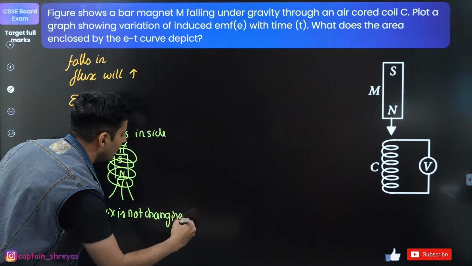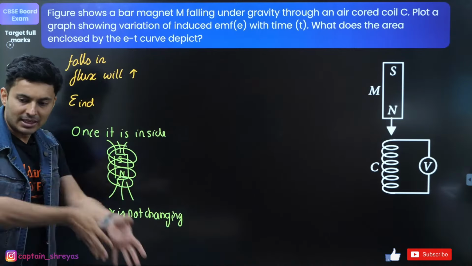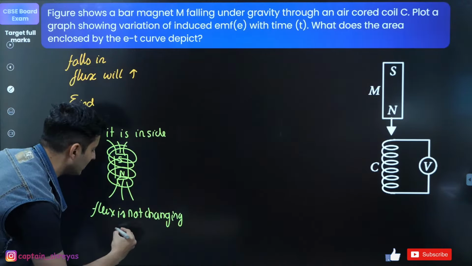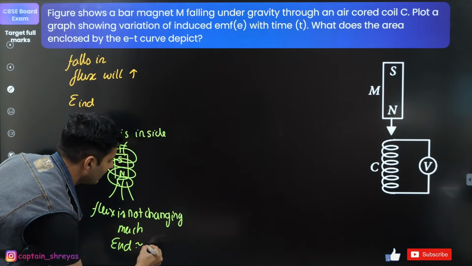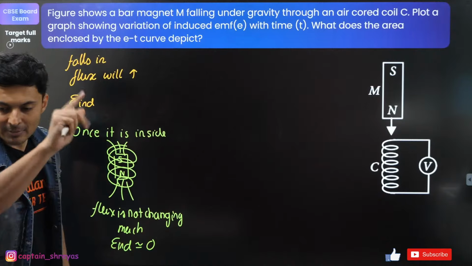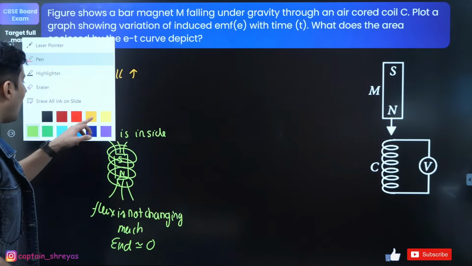Whatever was there is already there. Everything is going through the coil only. Nothing new is coming. Everything is already inside. Flux is not changing much. So the induced EMF will be 0. Induced EMF will be 0. Correct? Last thing, when it comes out,